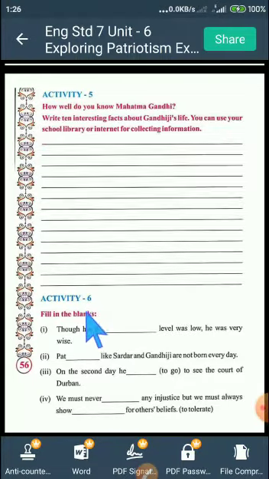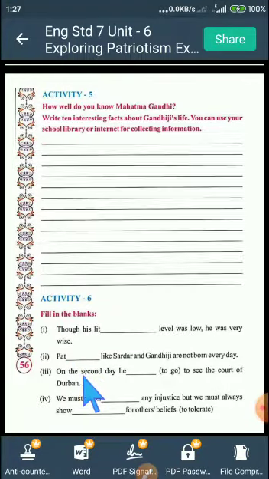Now we proceed with activity 6. Fill in the blanks. Here, students, it is written, though his lit dash level was low, he was very wise. So this is the missing letter, right? The first three letters are given, students, and you have to complete the rest to make a complete word. Here also the same, pat dash, like Sardar and Gandhiji are not born every day, right? So you have to complete the next few letters to complete this word.